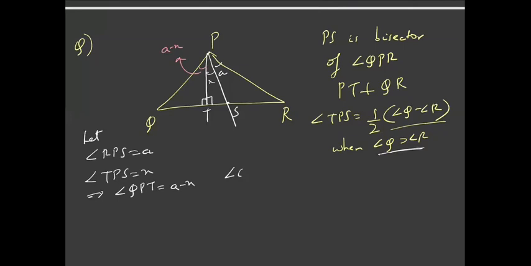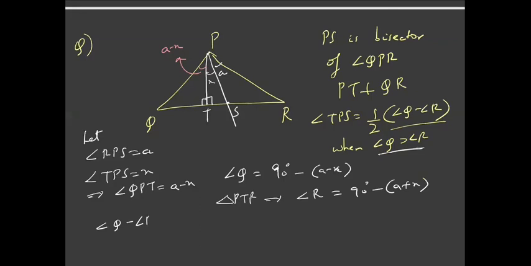Now what about angle Q? From triangle QPT, I can say that angle Q is 90 degrees minus (A minus X). And if I see triangle PTR, then I can say angle R is 90 degrees minus (A plus X). So now angle Q minus angle R is 90 degrees minus A plus X minus 90 degrees plus A plus X. This would be 2X.